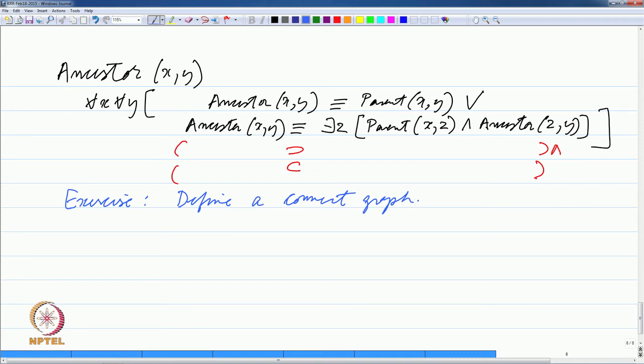So, I will just outline the process here and I will leave it as a small exercise for you to do. Now if you remember, a graph is basically a collection of nodes and edges, right,